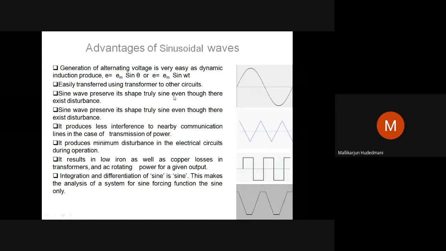On any disturbance in a system, with the supply being sinusoidal, it will not change the shape of its wave. That is the true nature of a sinusoidally varying quantity.